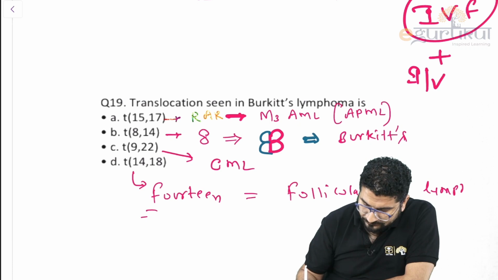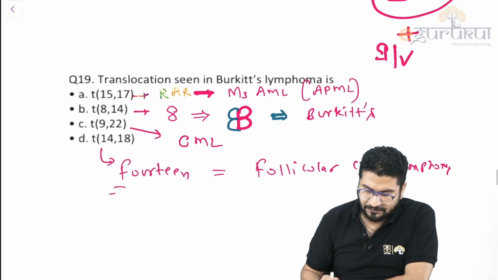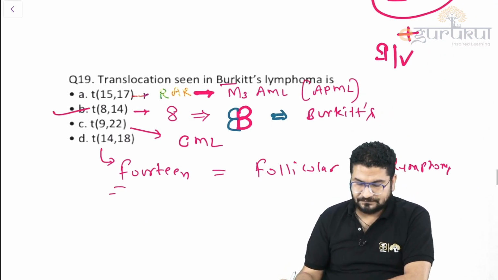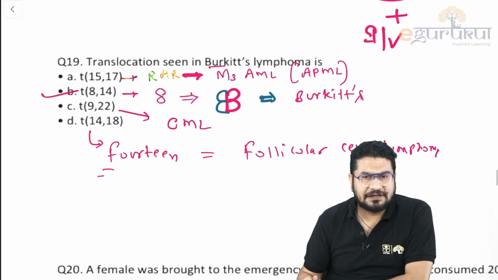Follicular cell lymphoma. So now the answer will be your simple Burkitt lymphoma, 840. So these are some important translocations that they can ask you.